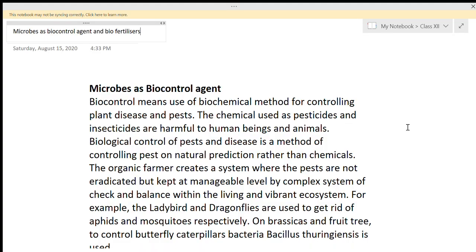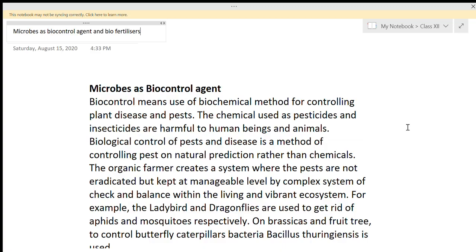For example, ladybirds and dragonflies are used to get rid of aphids and mosquitoes respectively. Ladybird and dragonfly, these are the two living organisms. These two are used for the removal of aphids and mosquitoes which are present on the plants.